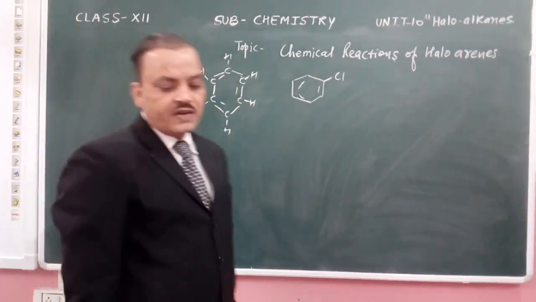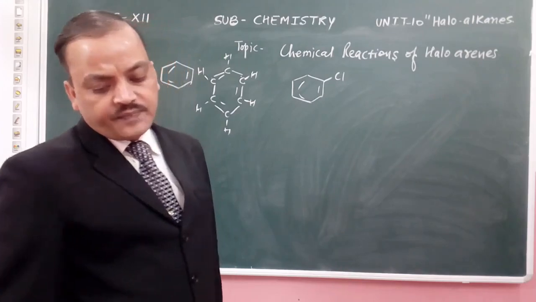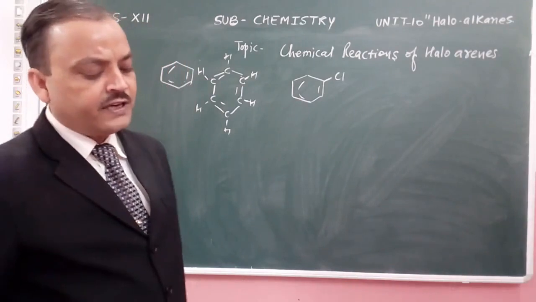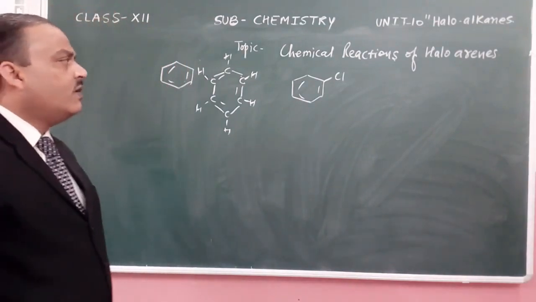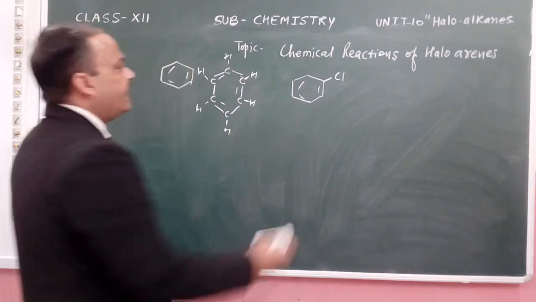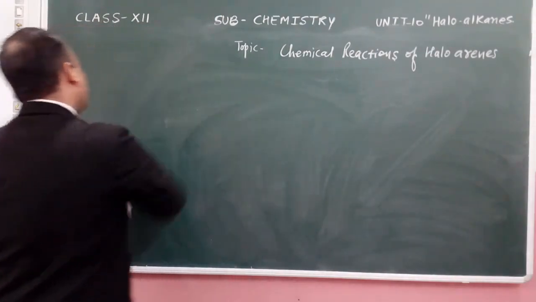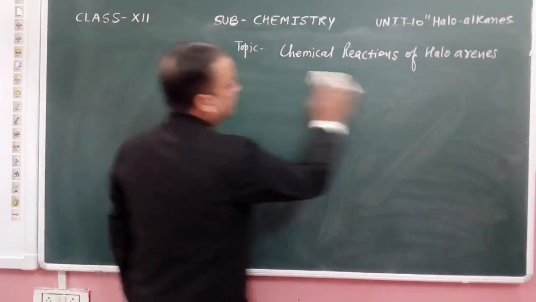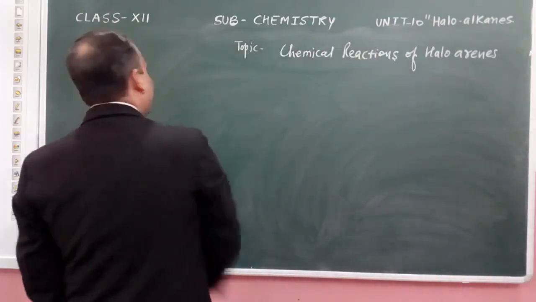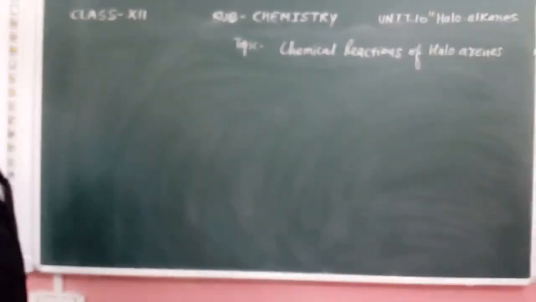Both alkyl halides and aryl halides contain the carbon halogen bond, but in haloarenes a resonance effect develops in the benzene ring, and due to it double bond character develops, and due to the double bond character the reactivity decreases.